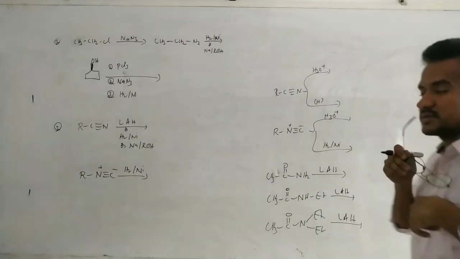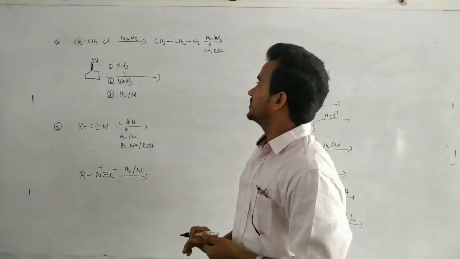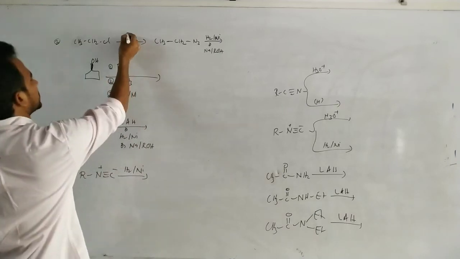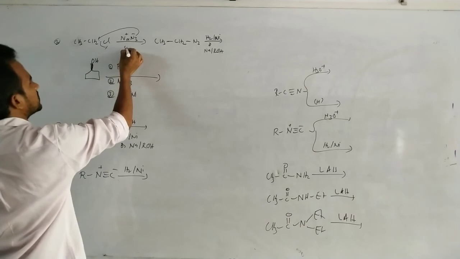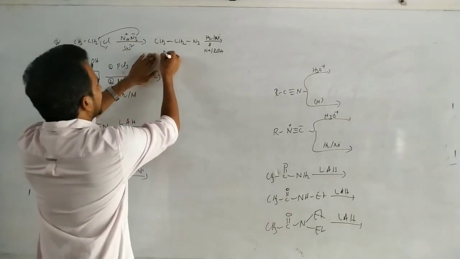In the last session, with ethyl chloride and sodium azide, N3 minus replaces Cl minus. That means an SN2 reaction, so we get the alkyl azide.